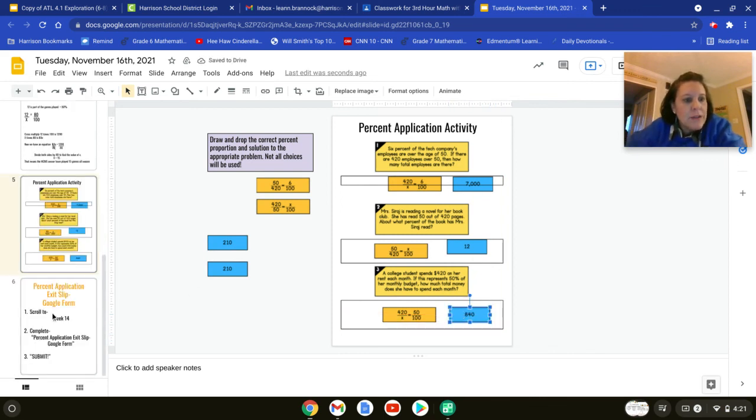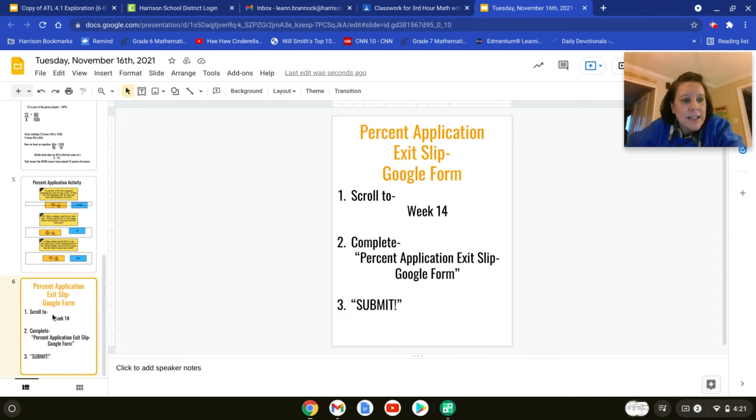Okay, so now percent exit slip. There's a Google form apparently that I want you to do. I don't know that it's in the computer yet, but it will be there tomorrow.